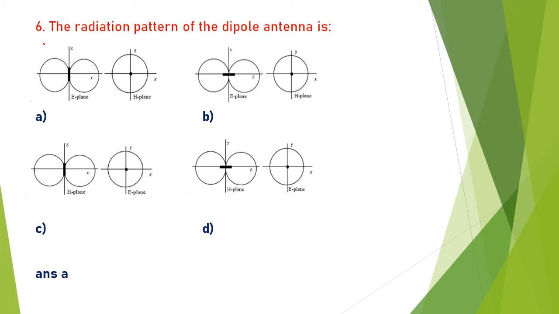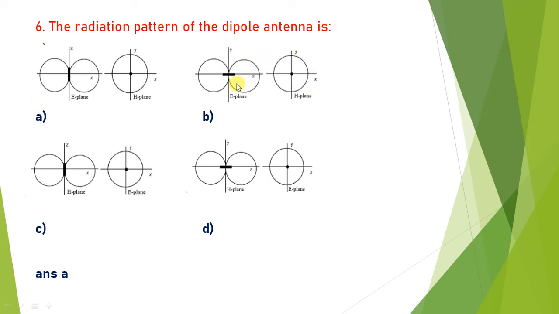Okay, so A and B may be the answer, and in the H plane it must be directional. Directional means a circle. So this circle is also given, but you carefully observe A and B. Then in the E plane, X component and Z component are given, and X component and Y component are given. But in case of B, Z component is given and Y component is given and X and Y.